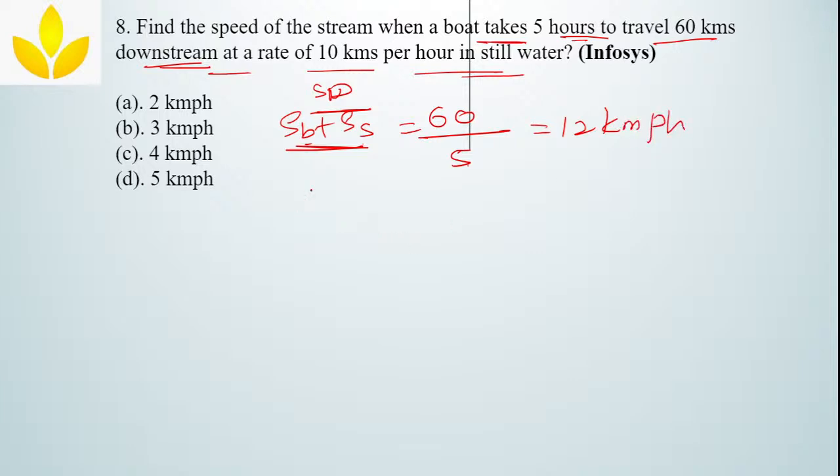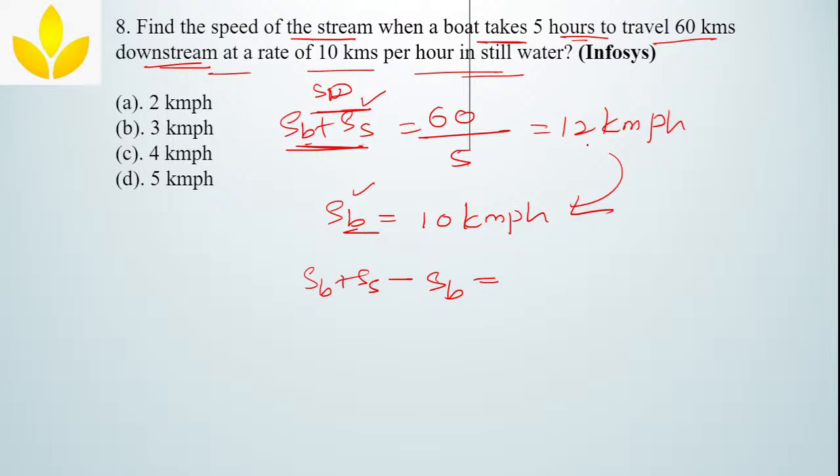Done. Next, at a rate of 10 kilometer per hour in still water. So what is the speed of the boat? 10 kilometer per hour. Now you know the downstream speed or the speed of boat plus speed of stream, and you know the speed of boat. Can you find the speed of the stream? Yes. What do you have to do? Nothing but subtraction. Correct? SB plus SS minus SB, that is speed of the boat, which is equal to 12 minus 10, nothing but 2 kilometer per hour. Easy? So the answer is option A. Okay. I hope you understood.